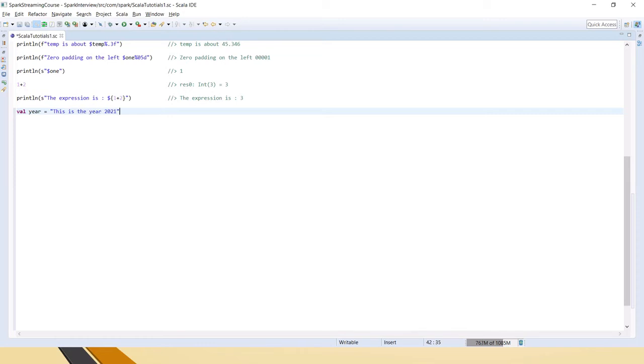Let's say we have a string like that. So now we will apply a pattern to get only the number out of this entire string. Usually you will have a string and you may need to fetch only the digits, right? So for such requirements, this pattern matching can be very useful.